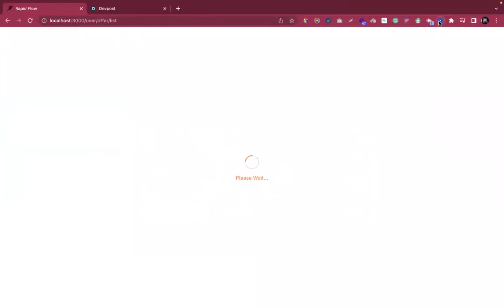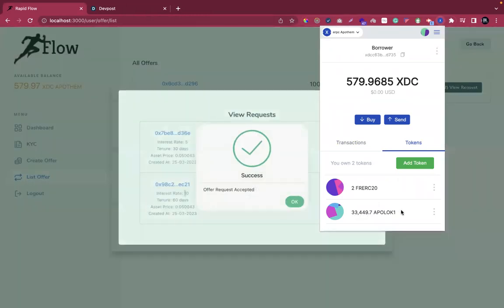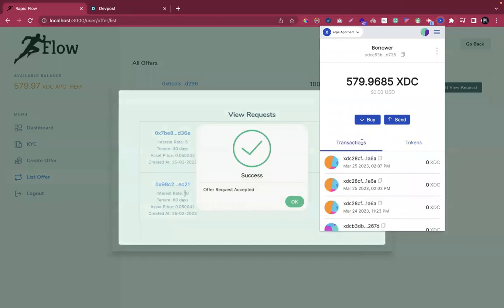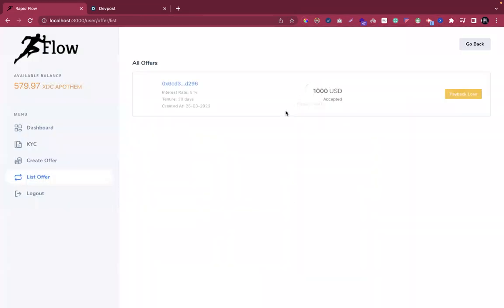The moment I do that, my token value will get increased. If you look at it, currently I have 33,449.7 PLI. If I refresh it, it goes to 53,000, right? So which means I have received the loan amount into my wallet. Now we can say that there is only one loan that I have accepted, and I can pay back anytime. Whenever I have money, I can pay it back.